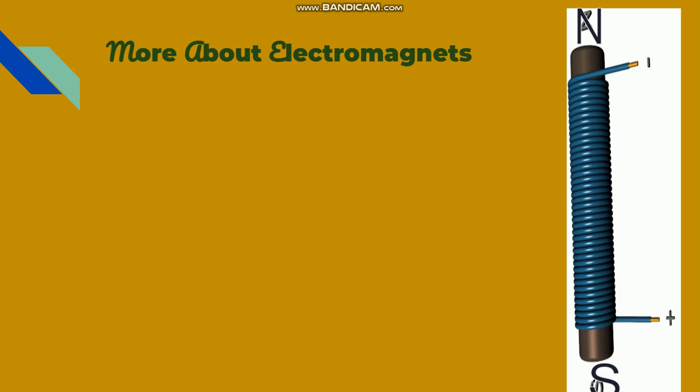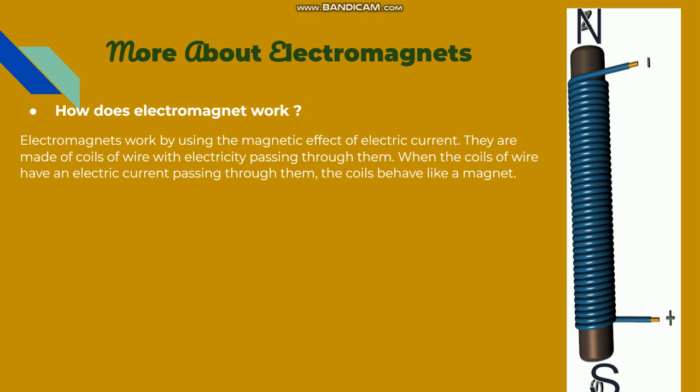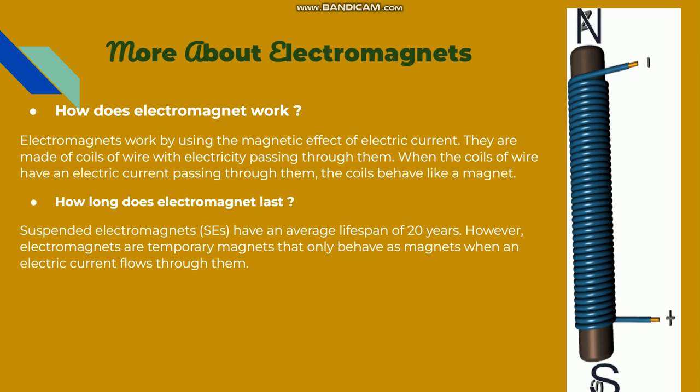More about electromagnets. How does electromagnet work? Electromagnet work by using the magnetic effect of electric current. They are made of coils of wire with electricity passing through them. When the coils of wire have an electric current passing through them, the coils behave like a magnet. How long does electromagnet last? Suspended electromagnets have an average lifespan of 20 years. However, electromagnets are temporary magnets that only behave as magnets when an electric current flows through them.